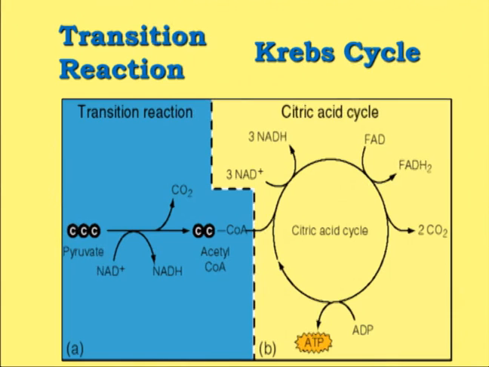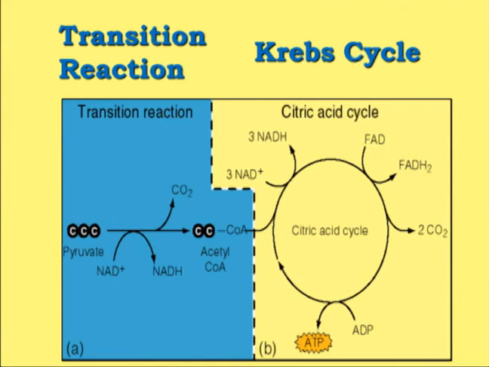So once it enters into the mitochondria, acetyl-CoA becomes part of the citric acid cycle. We have the formation of the citric acid followed by isocitrate, alpha ketoglutarate, succinyl coenzyme A, succinic acid, fumaric acid, malic acid, and again the oxaloacetic acid is regenerated.